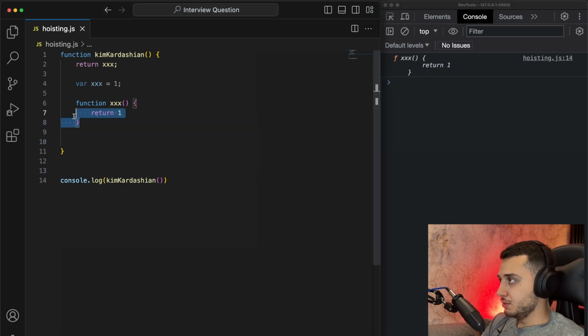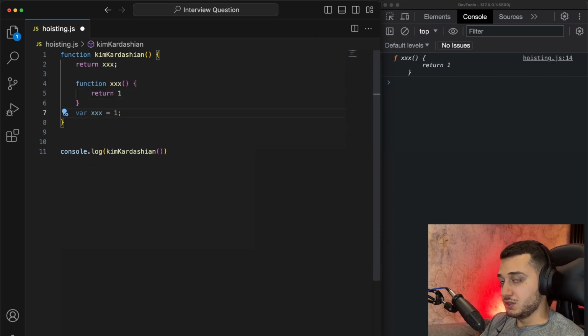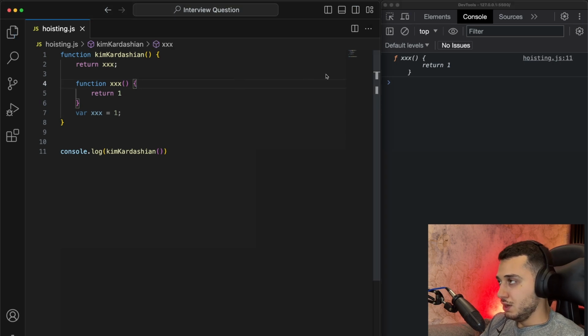Why? Because the function declaration has higher priority in the context of hoisting than var variables. And the second question, the last one that I'm asking: what if I change the places of the function declaration and the var variable? The answer is the same. It doesn't matter.